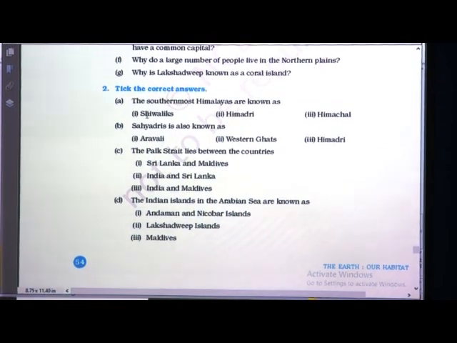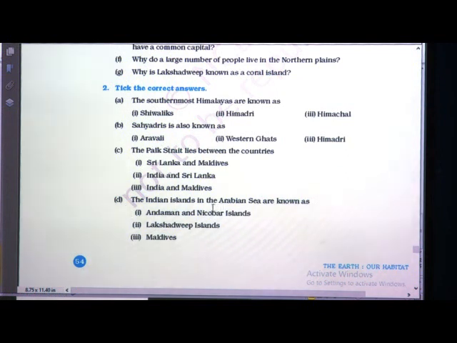Second one, Sahyadri is also known as Aravali, Western Ghats or Himadri. Just now we did it. Sahyadri is also known as Western Ghats. Again, the Palk Strait lies between which countries? India and Sri Lanka, or India and Maldives? The answer is India and Sri Lanka. Next one, Indian islands in the Arabian Sea are known as dash. The answer is Lakshadweep Islands, correct.